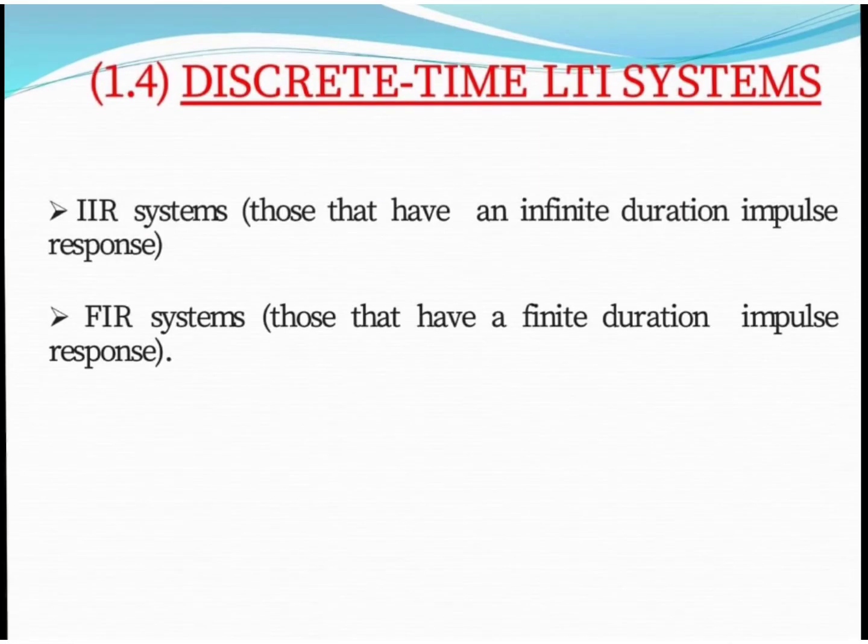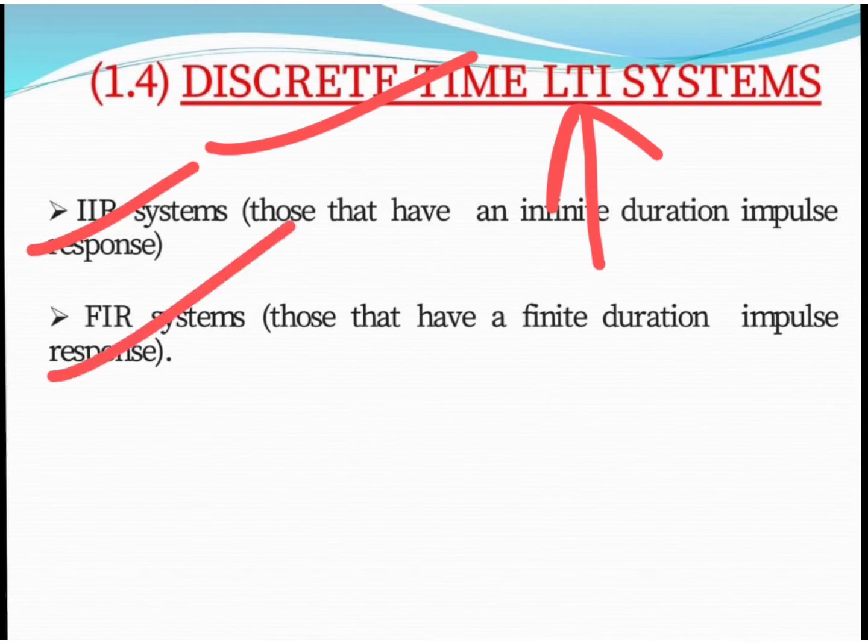Starting with discrete time LTI system. As we already discussed in my previous video, system is classified into two types. First one is continuous time system, second one is discrete time system. So here we discuss only discrete time LTI system. What is LTI here? Linear time invariant system. So here there are two types of discrete LTI system available. First one is IIR system, second one is FIR system.